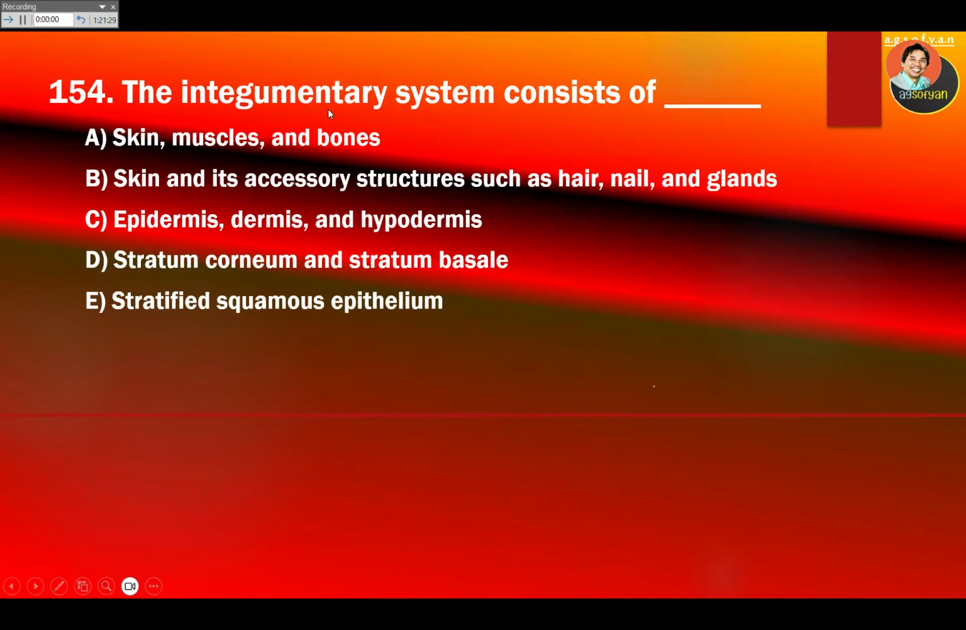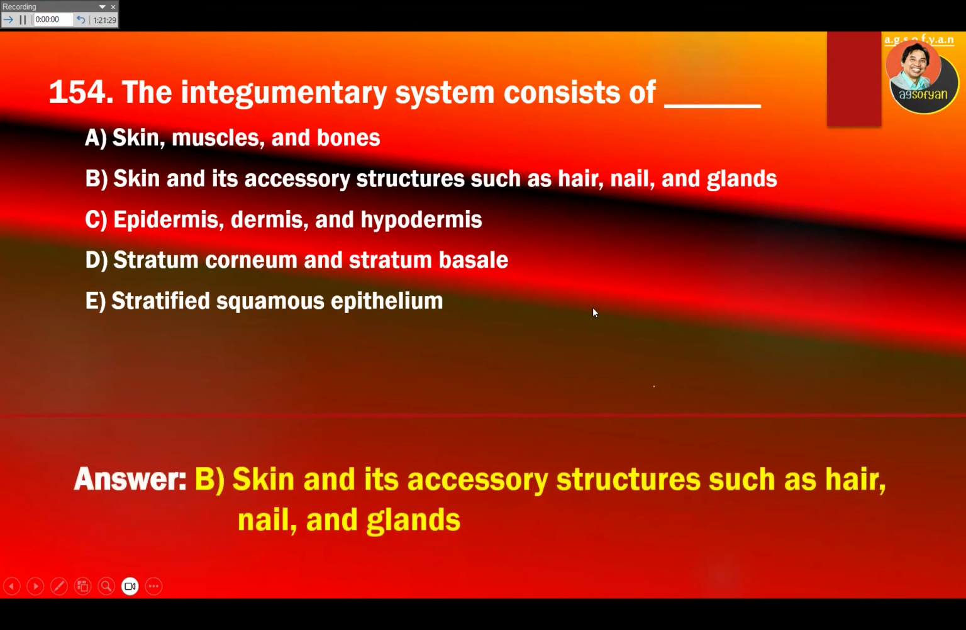The integumentary system consists of blank. So this is a system that consists of an organ called skin plus accessory skin structures. Accessory skin structures like hair, nail, and gland. So B should be the answer.